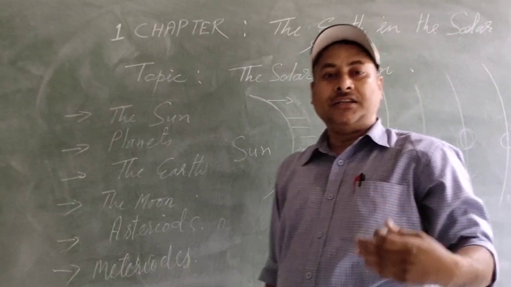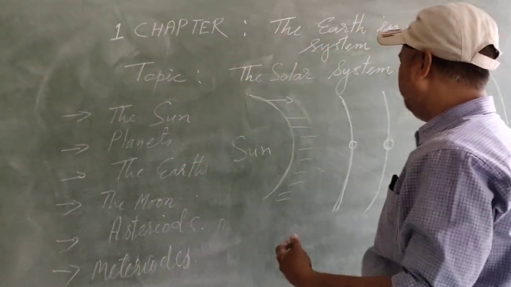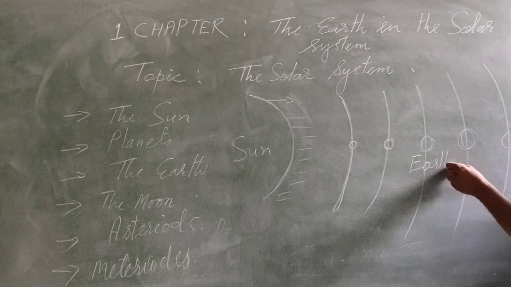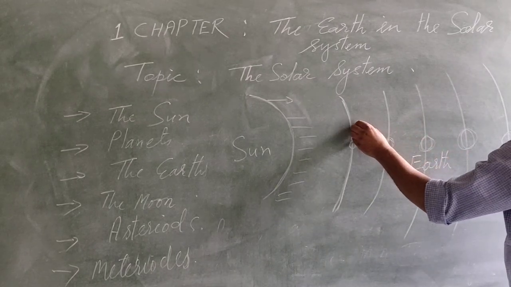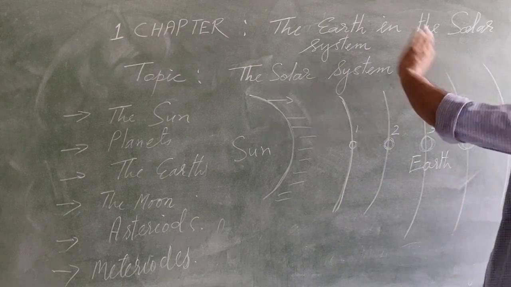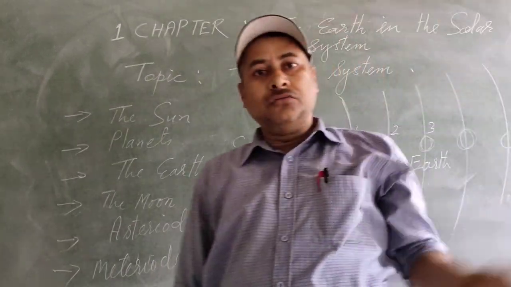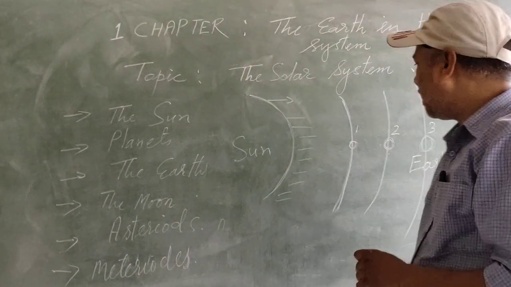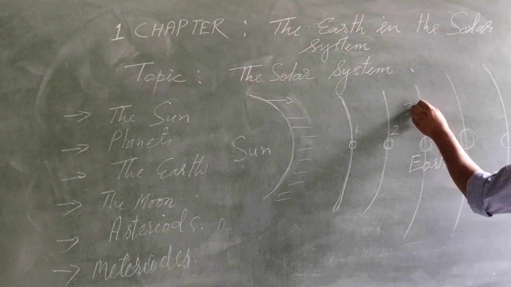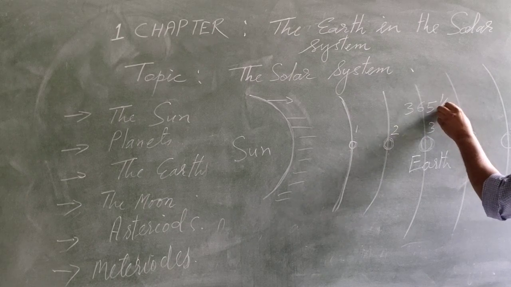Mercury, Venus, Earth. The Earth is the third one. The Earth also revolves around the sun, and you know that it is completed in 365 days.